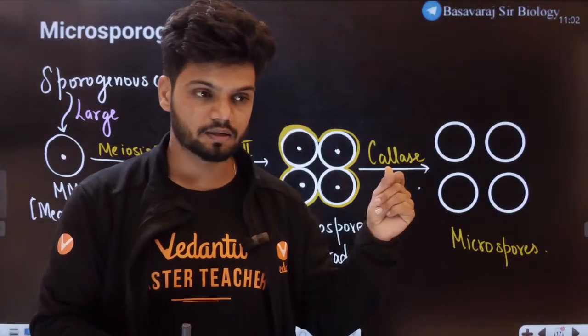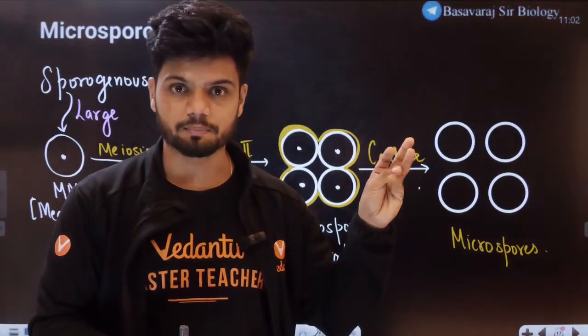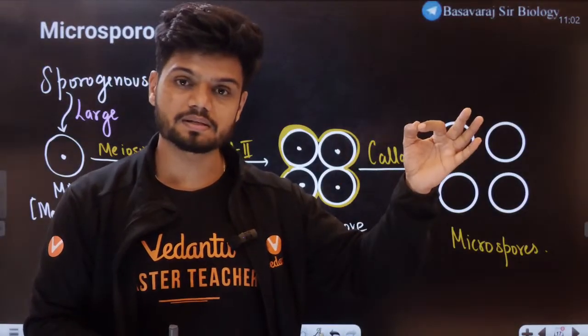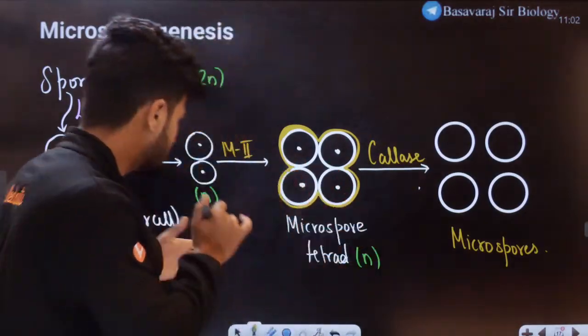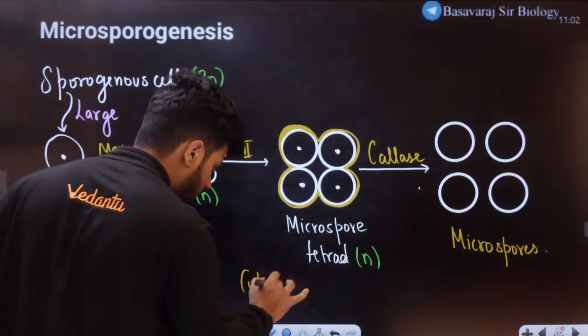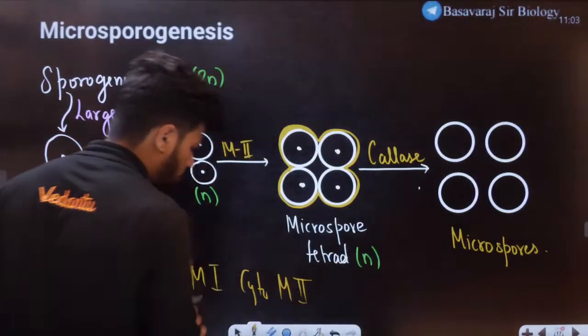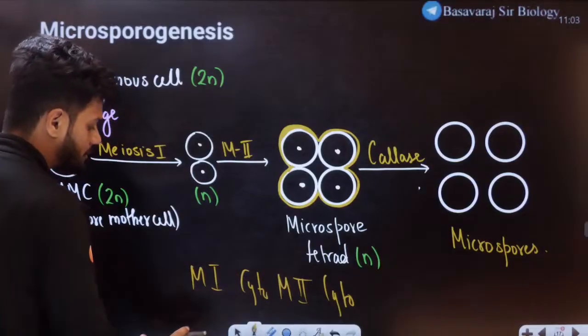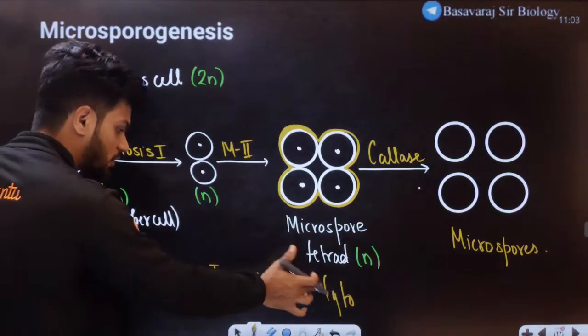Then there is also the successive type. In successive type, what do we have, students? We have meiosis 1, cytokinesis, meiosis 2, and then again cytokinesis.